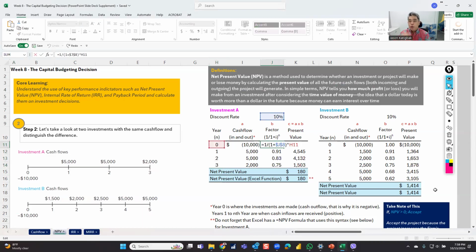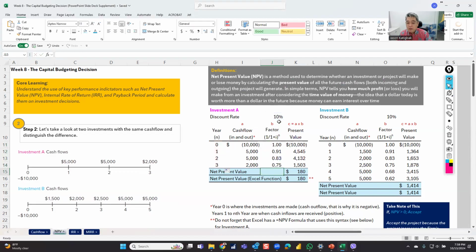The formula is 1 over 1 plus I. I is J8, which is 10%. And then we put dollar signs before and after the letter. So it means that it's an absolute reference. It would always be following that anchored value, which is 10%.